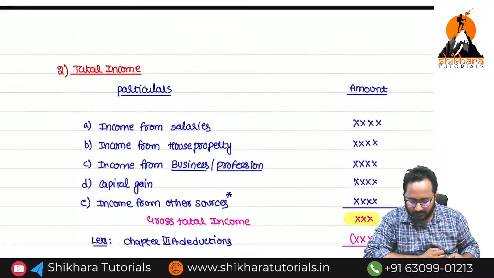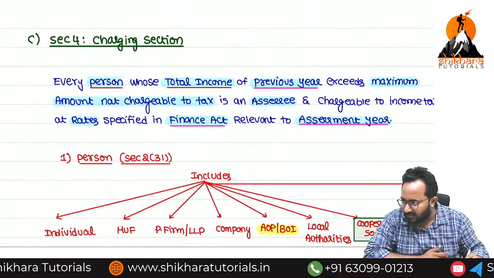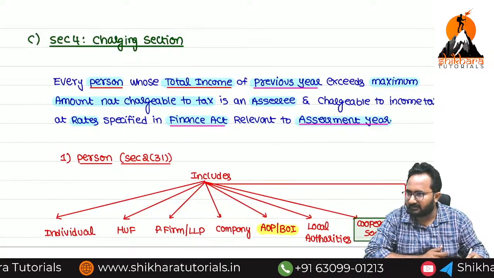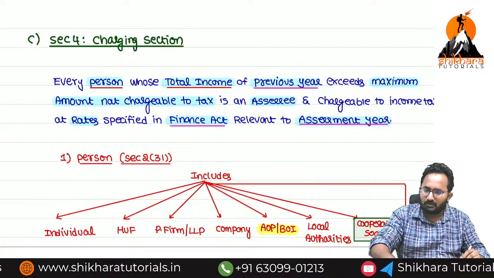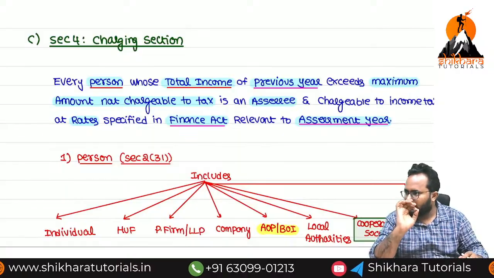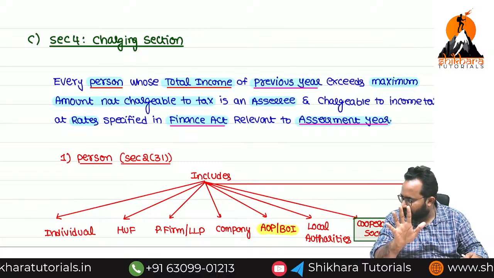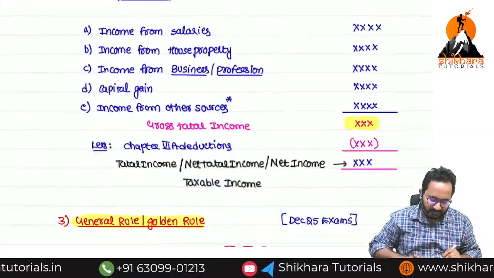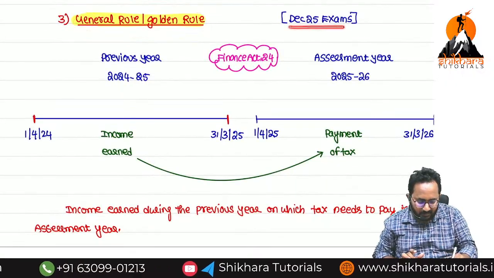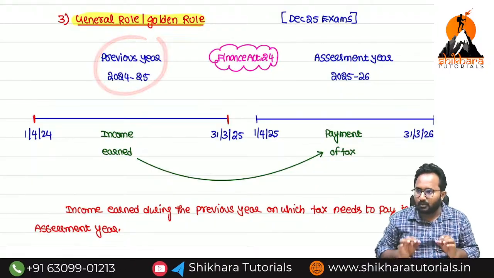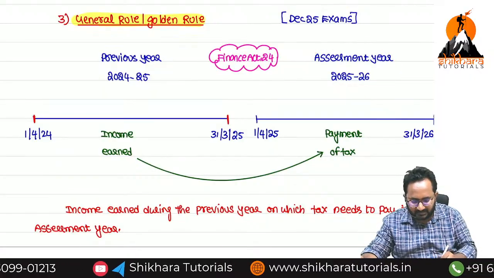Next, every person whose total income of which year do we have to check, ma? Previous year. In the Income Tax Act, do we always have calendar years or financial years? Financial years only. Financial year means it starts from 1st April and ends on 31st March. Now we started a discussion, the general rule or golden rule. For our December examinations, what is the previous year, ma? 2024-25. What is the assessment year? 25-26. What is the Finance Act?